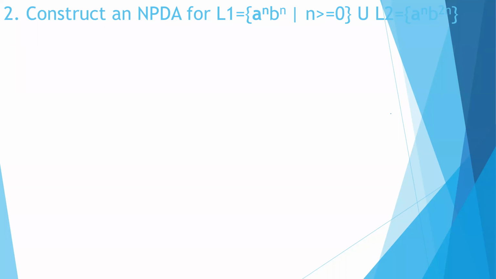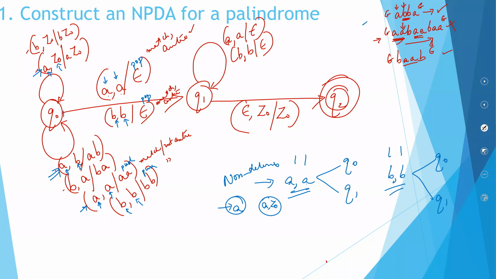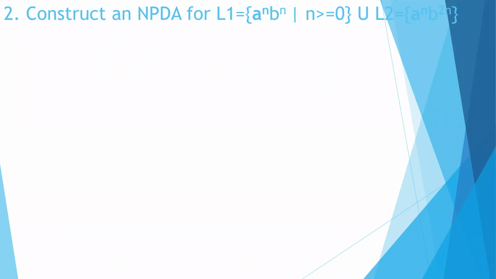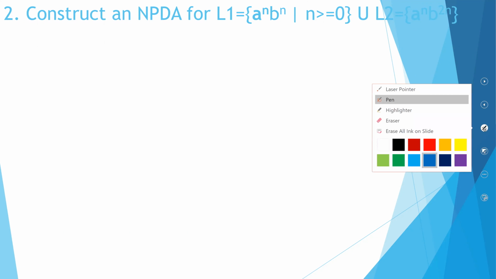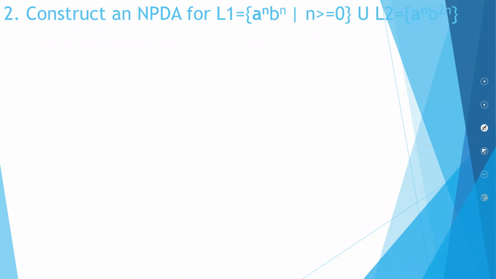We'll go for our next NPDA. Interestingly, it is a union between two languages, L1 and L2. You can have a string like AB, and together with that, you can even have ABB.